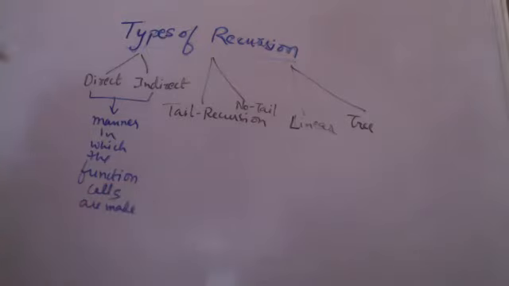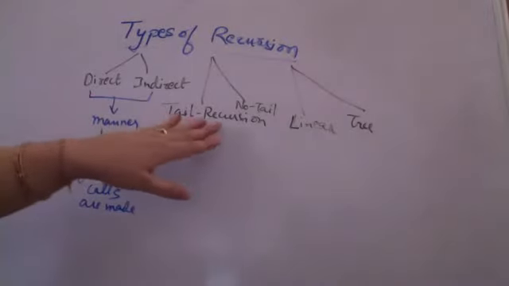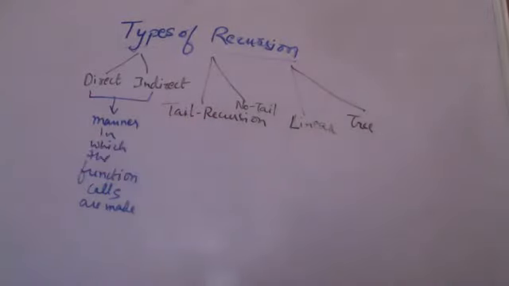If there is a direct call to the function itself, it's a direct recursion. If the function is calling another function, which is calling the first function, it is called indirect recursion. I'll give you an example, don't worry. Then we have a tailed recursion and a no-tailed recursion.